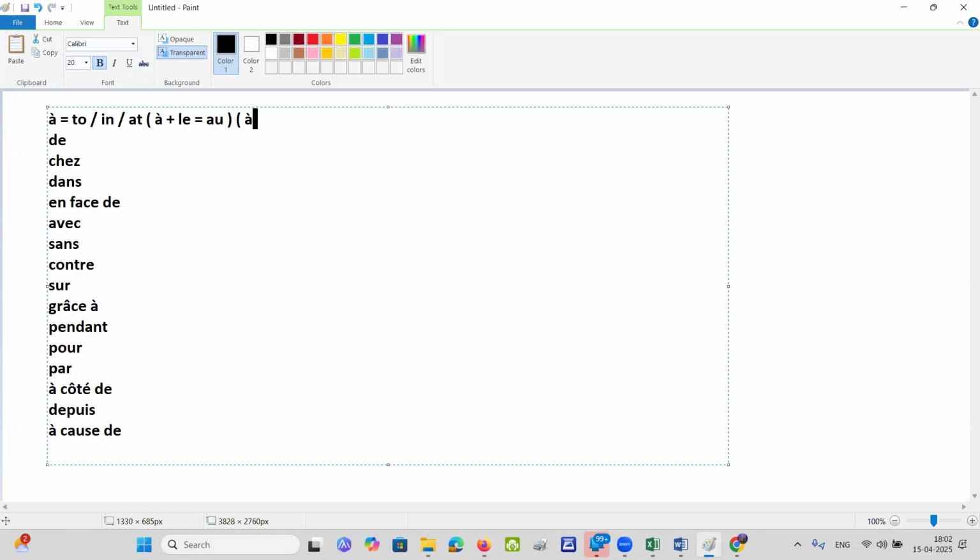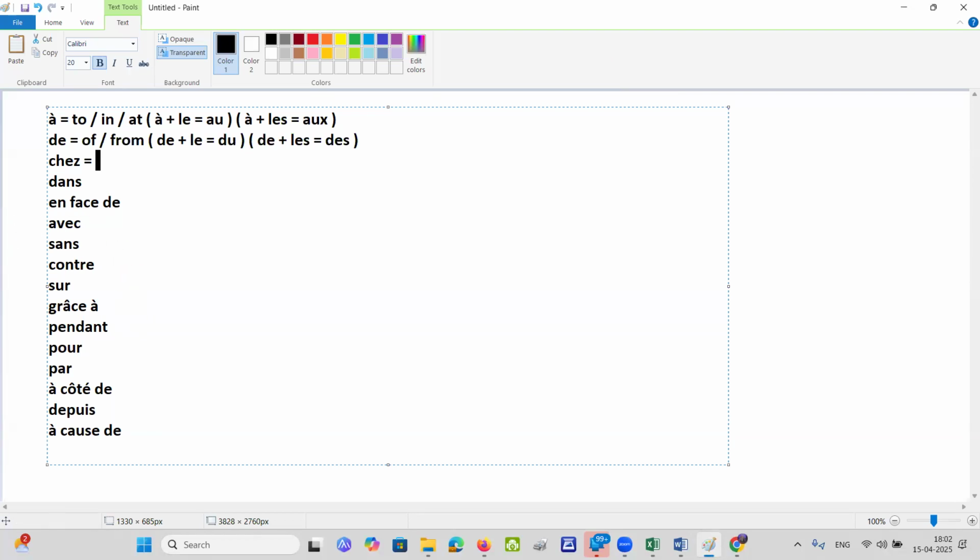What does à plus les become? Aux. To the, in the, at the. Now de. The meaning of de is of or from. What does de plus le become? De plus le becomes du. What does de plus les become? It becomes des. Now you have, okay.